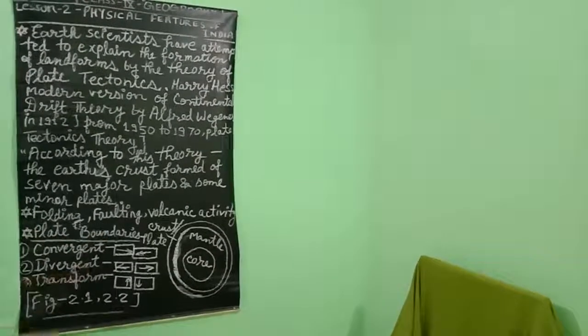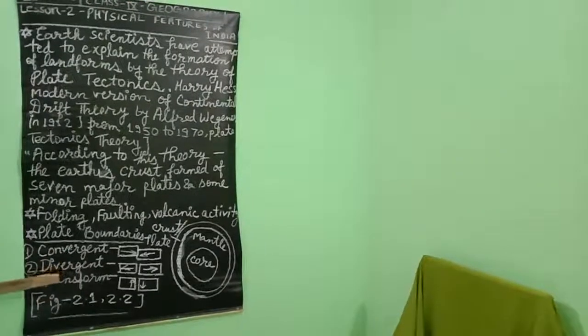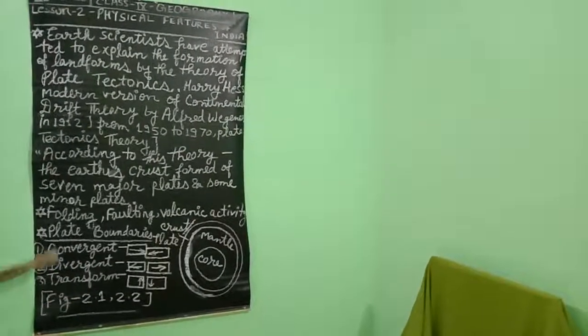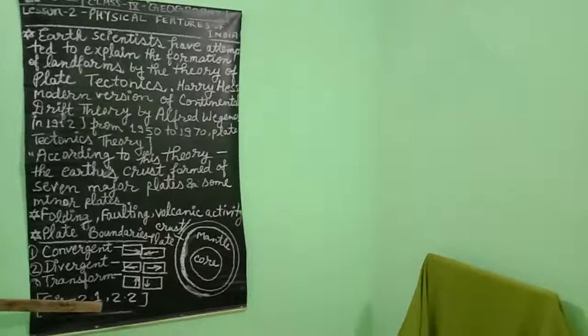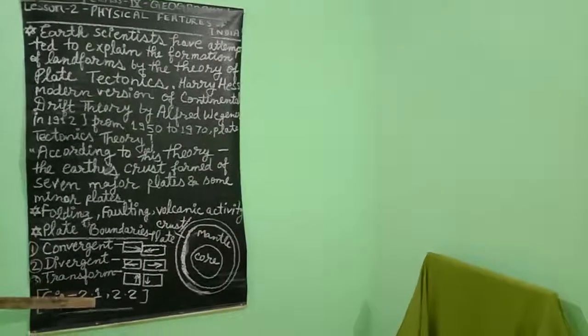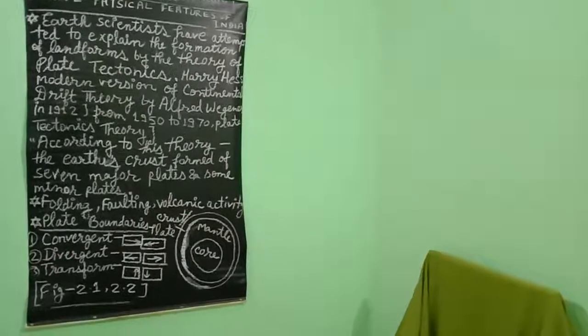Okay, plate boundaries. What are the plate boundaries? Boundaries of the plates are categorized into three types: convergent, divergent, and transform. We will study them in detail from figures 2.1 and 2.2. What is the meaning of convergent?